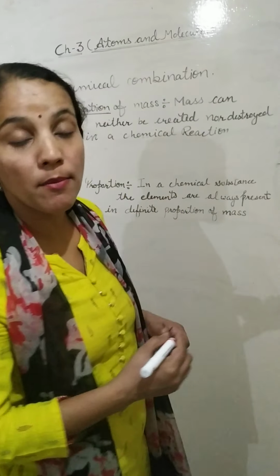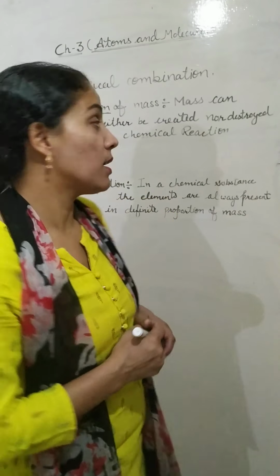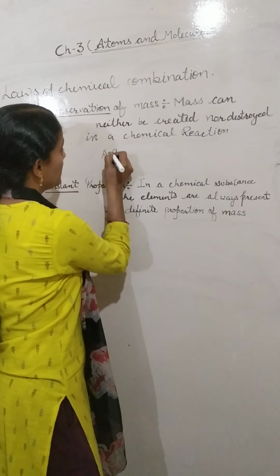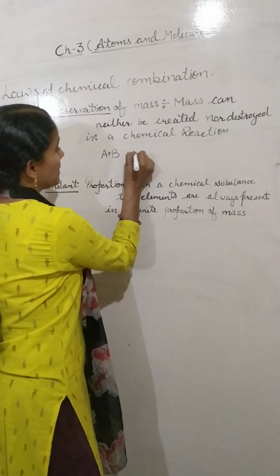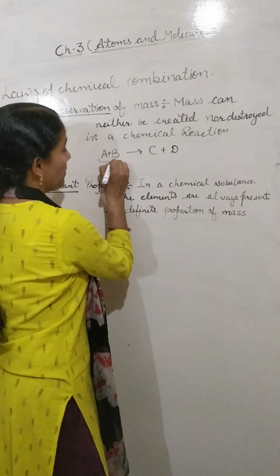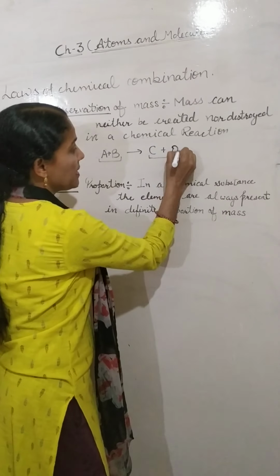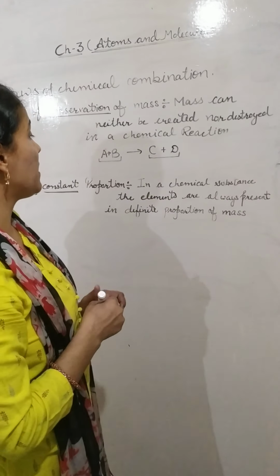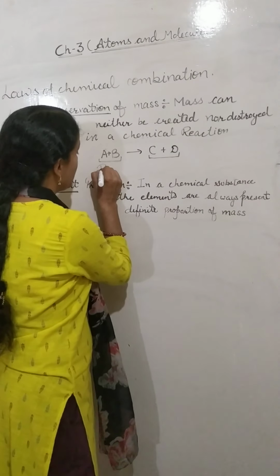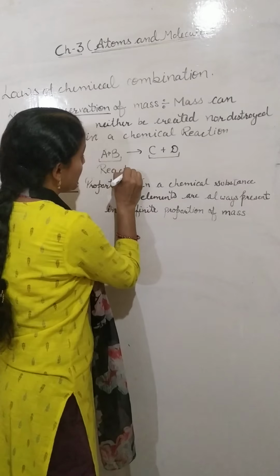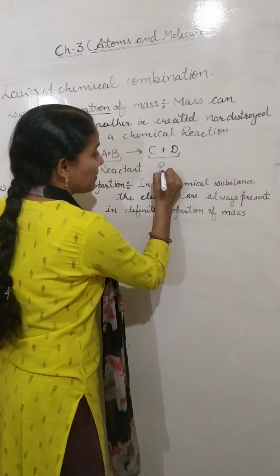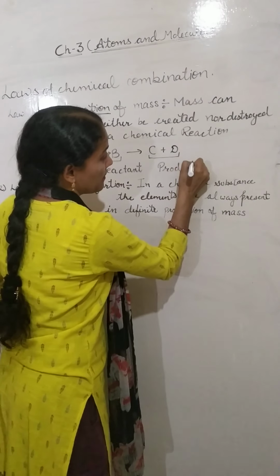For example, if I am taking here reactant and product, just see here: A plus B gives us C plus D. A plus B, which I have written on the left hand side, we call reactant. And what will we get here? C plus D, and that is product.